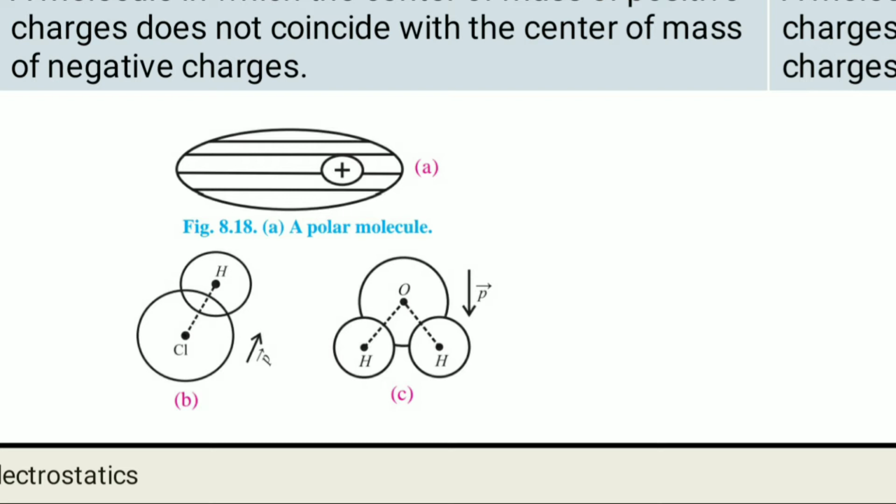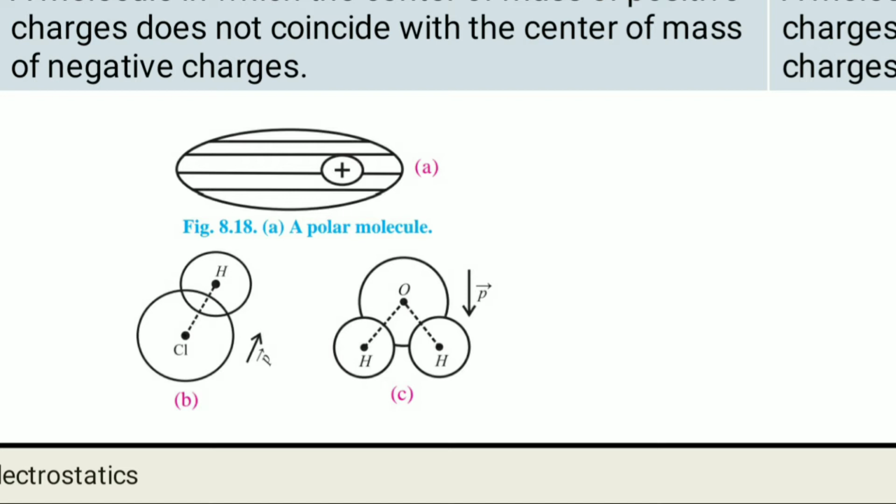So in the example you can see that there is an angle between the OH bonds on both sides, inclined at 105 degrees.